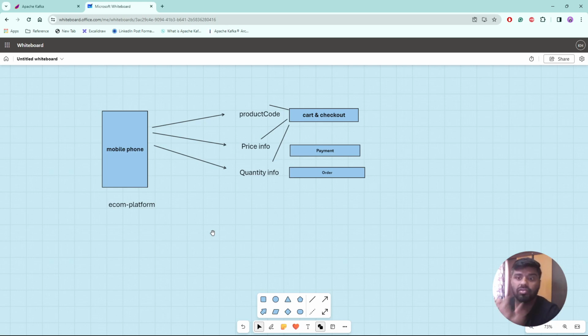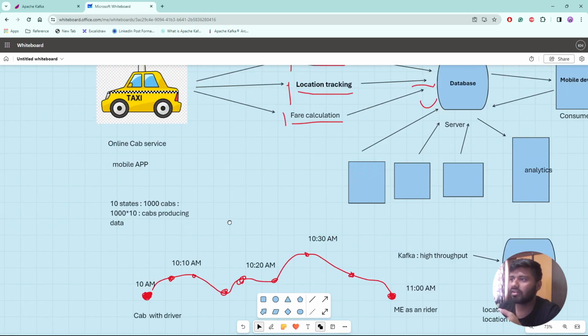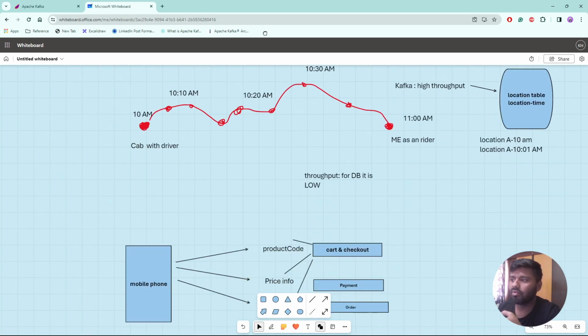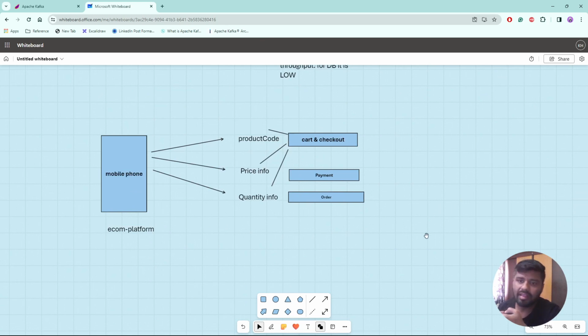And that is also real time, because if that is not real time, then your cart and checkout may fail, your payment may fail, your order tracking may fail, right? So again, the use case is kind of similar to your online cab service, only the way it is doing it is different, but it also requires real-time information.